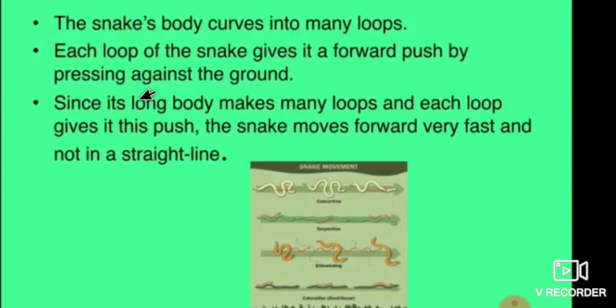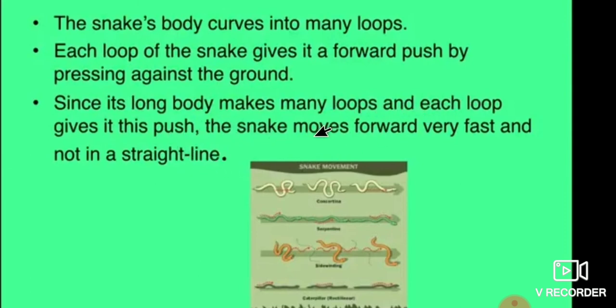Each loop of the snake gives it a forward push by pressing against the ground. Look at this picture here. The snake forms a loop structure. It gives a forward push so that it can move easily on the ground. Since the snake has a long body, it makes many loops, and each loop gives it this push.